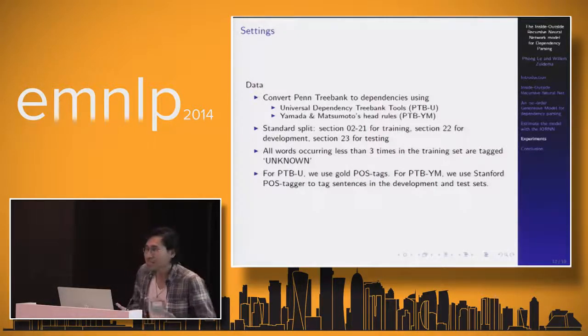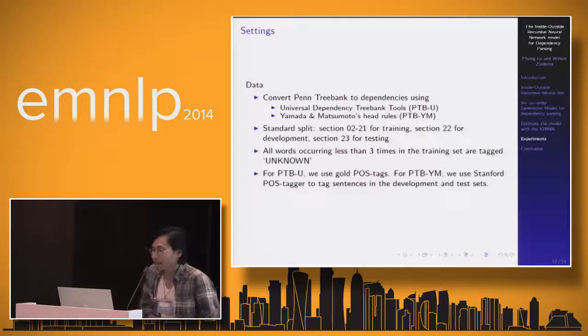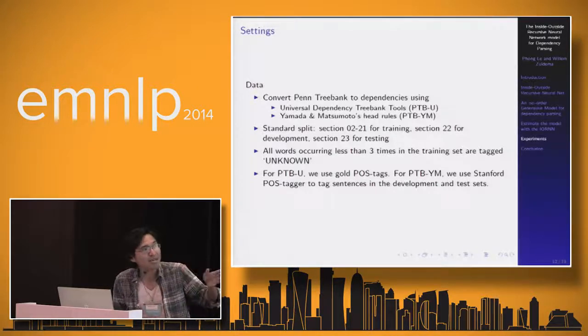We use the standard splitting: sections 2 to 21 for training, section 22 for development, and section 23 for testing. All words occurring fewer than 3 times in the training set are tagged unknown. For PTB-U, we use the gold POS tags. For PTB-YM, we use the Stanford POS tagger to tag sentences in the development and test sets.